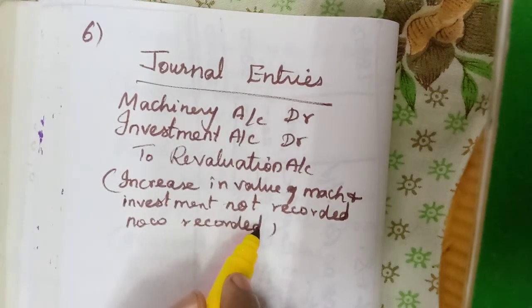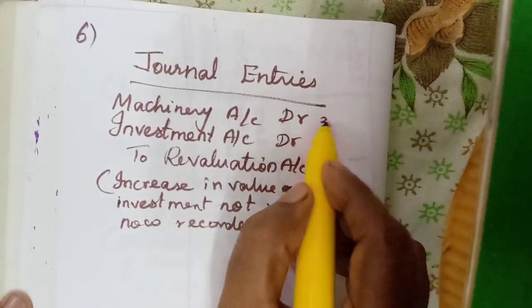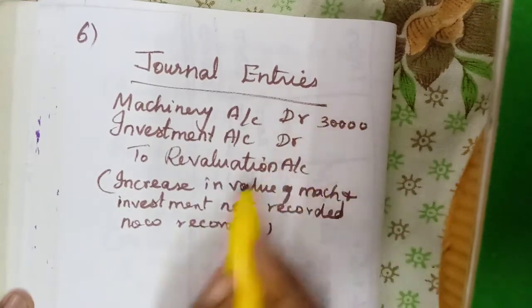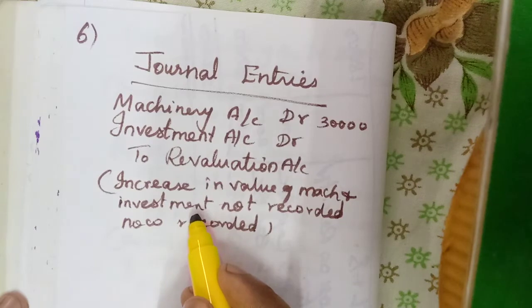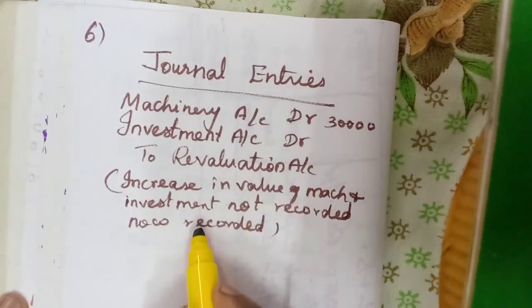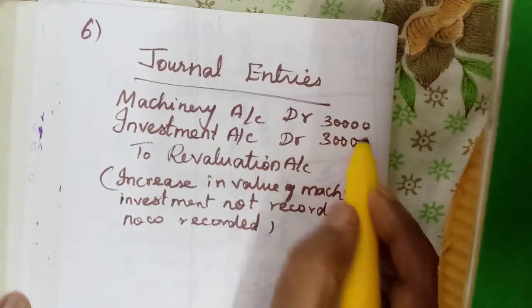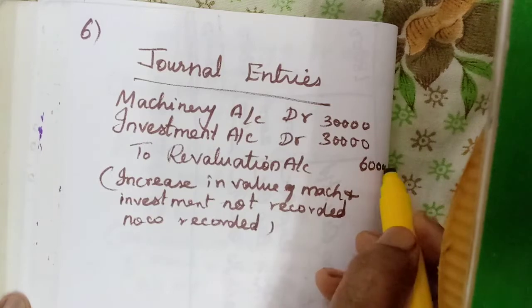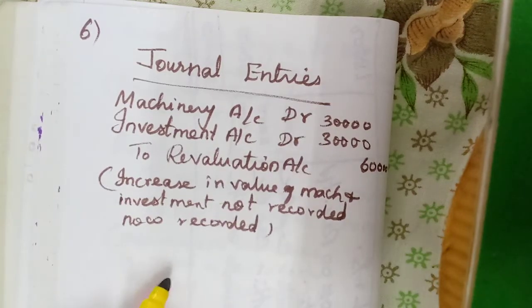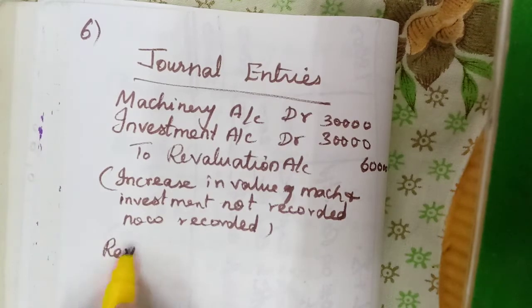Machinery, how much is increasing? 30,000. Okay, 1,20,000 to 1,50,000, so only 30,000 is increasing. Then investment again 30,000 not recorded. So totally 60,000. Okay. Then another one, loss items. We should debit the revaluation account.